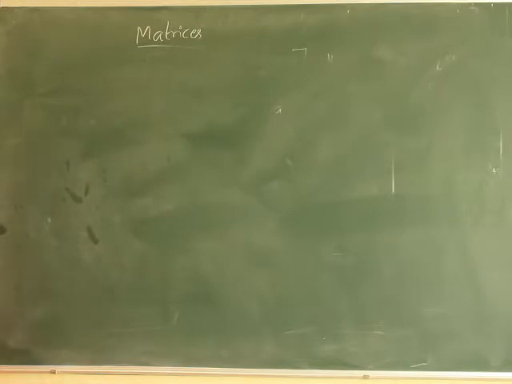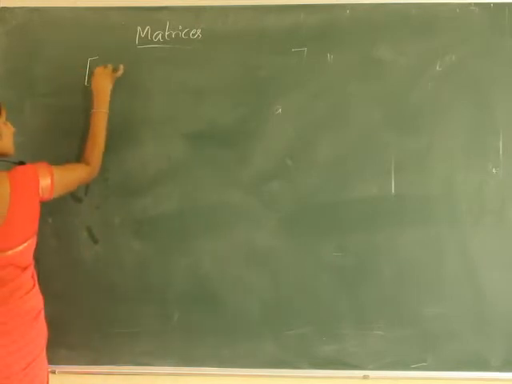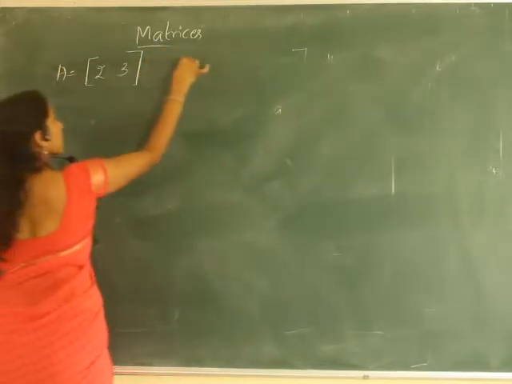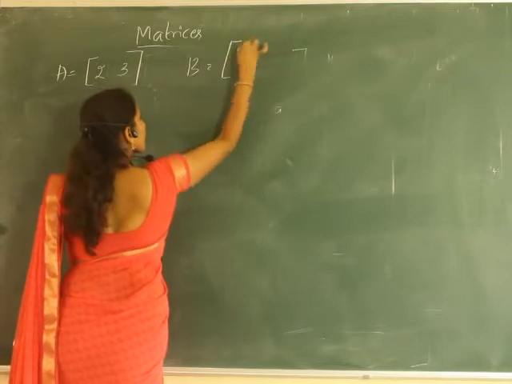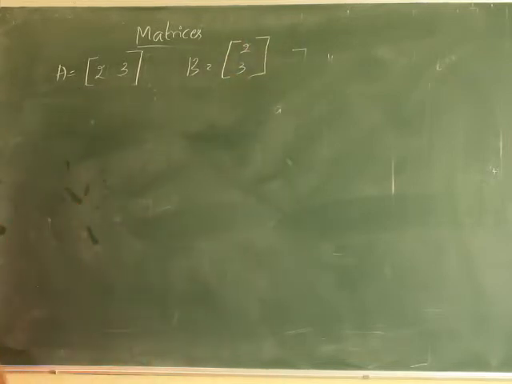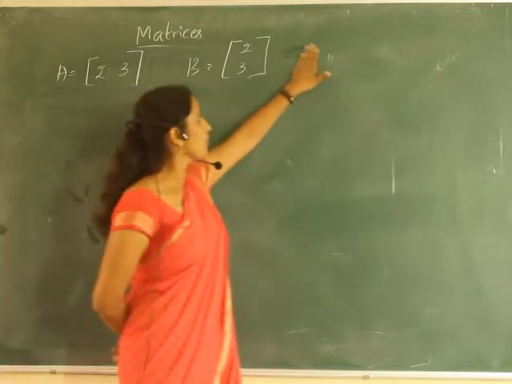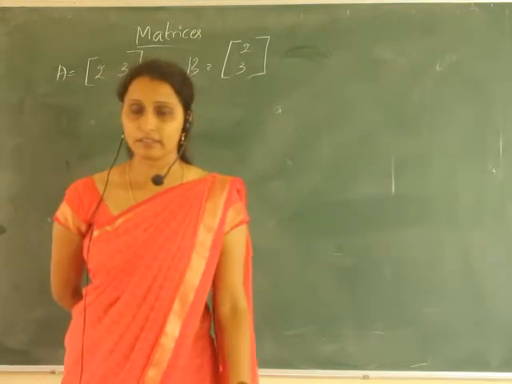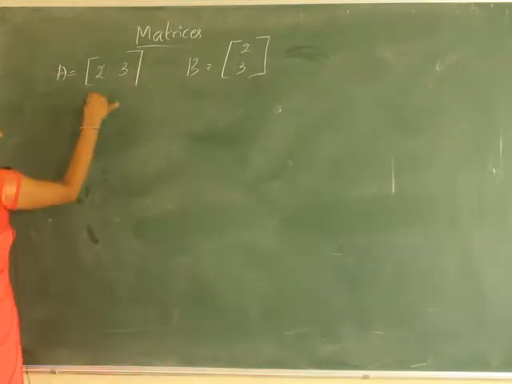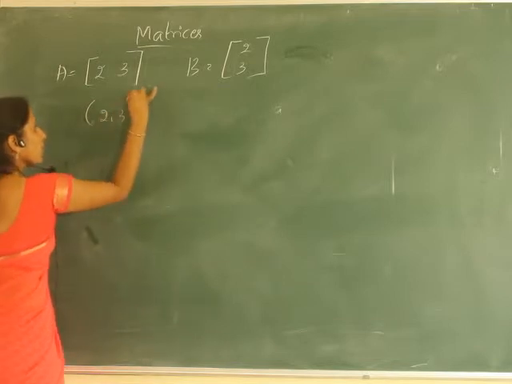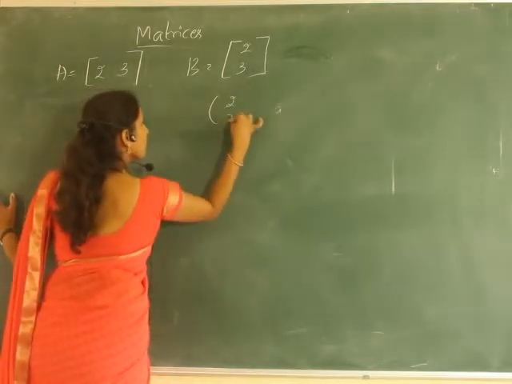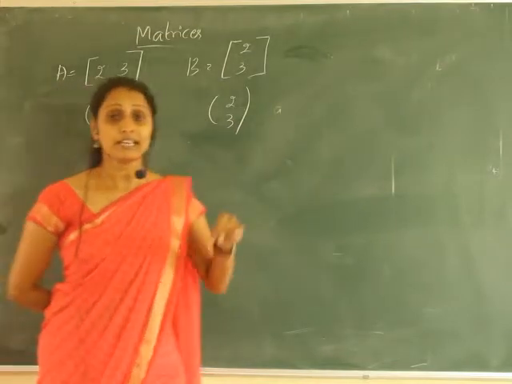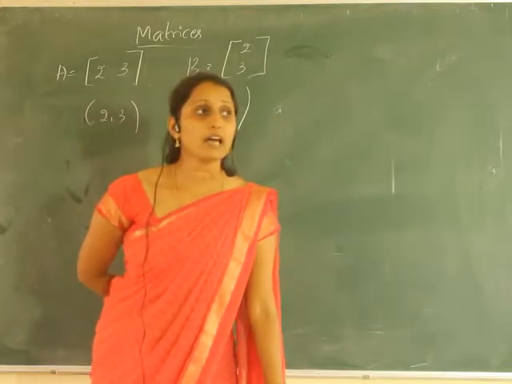So we usually write the matrix as, suppose it is 2, 3, like this. So it represents a point on the plane. This represents a point 2, 3. So a matrix is also used to represent a point on the xy plane, or it is also used to